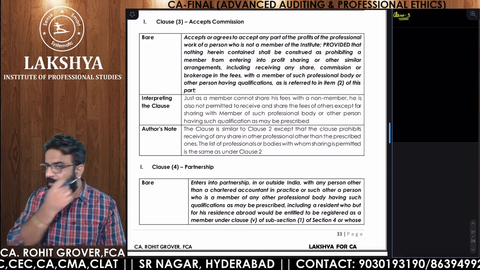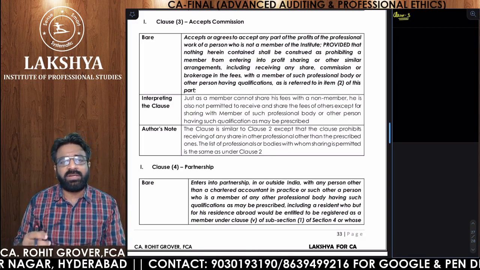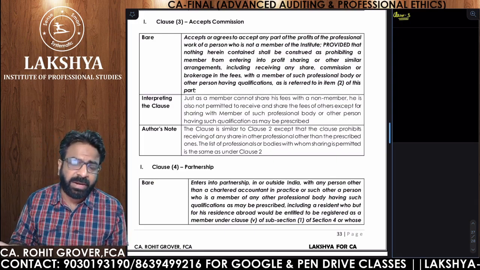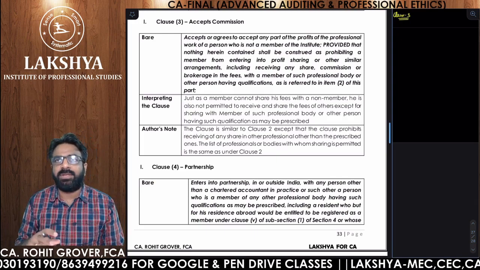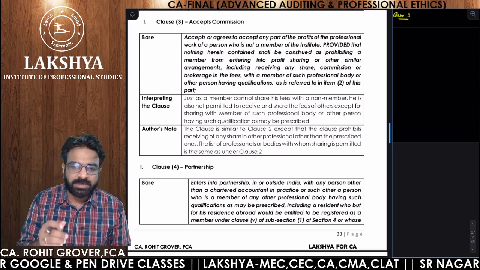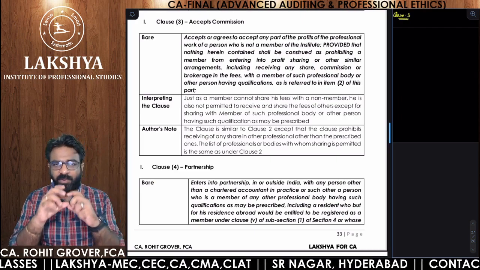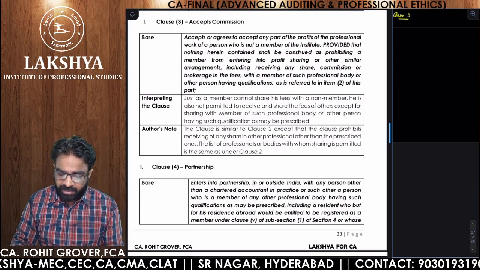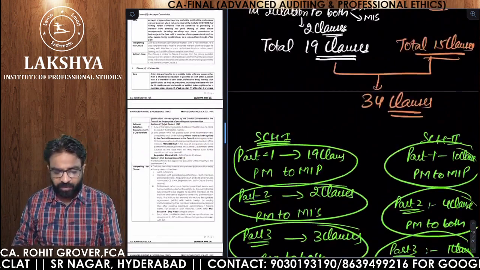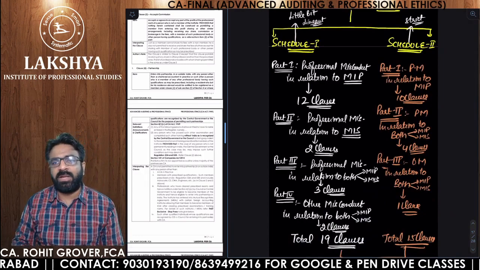Today I'm going to make you understand the next clauses. In the previous lecture, we already understood the remaining self-regulatory guidelines given by the ICAI relating to branch audit, joint audit, qualified assistant, unqualified assistant ratio, and management consultancy. I also told you about the difference between professional misconduct and other misconduct. And if you remember, we have also discussed the schedules of professional misconduct and other misconduct. So if you remember this particular chart, schedule 1 and schedule 2 we have discussed.